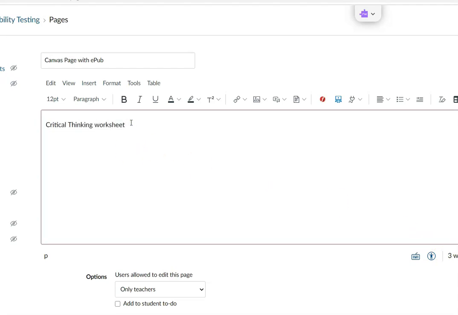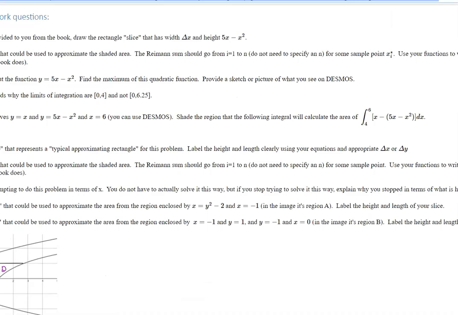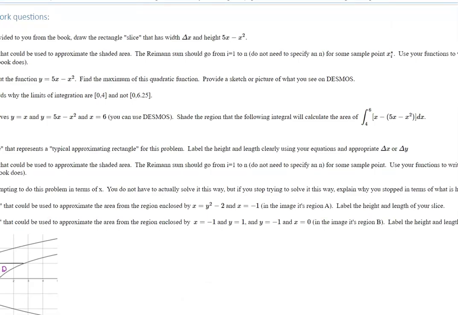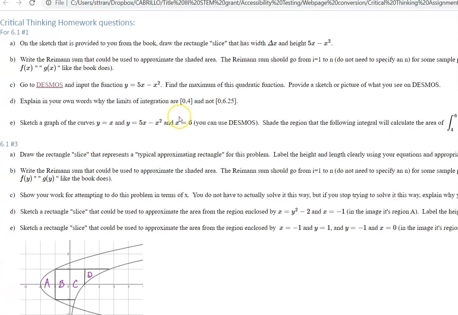You could do that by looking at the source code of the ePub. That did not work either. I lost my image, and I lost my math type equations. And remember, one of the characteristics of an ePub is that you cannot edit this, you have to go back and edit your Word document